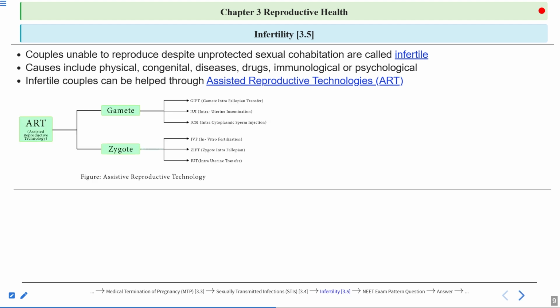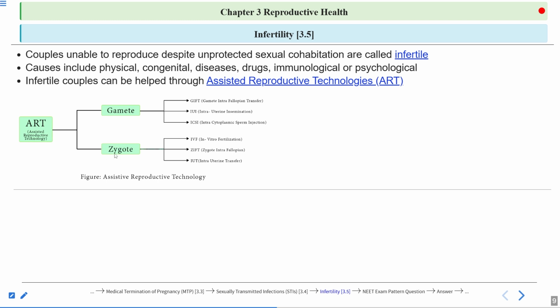So here you can see the flow chart showing you the assistive reproductive technology. Assistive reproductive technology is abbreviated as ART, and it is being done at 2 levels. Remember this. This flow chart is very important for you. This image is very important for you. A lot of questions come from here. So first of all, understand it is done at 2 levels. One is the zygote, another one is the gamete.